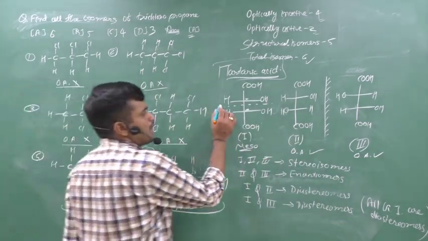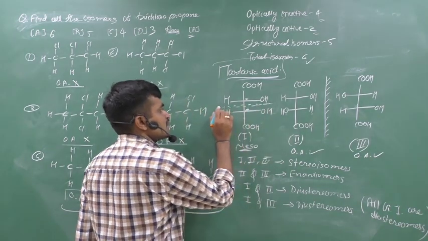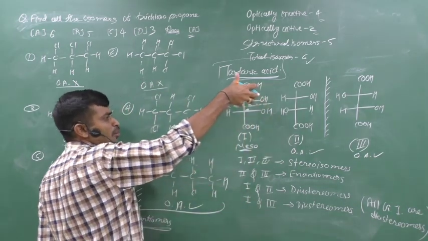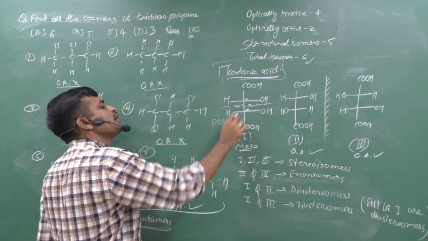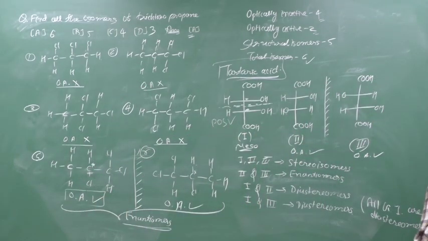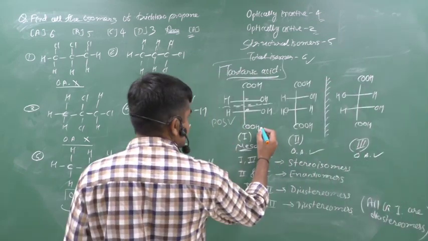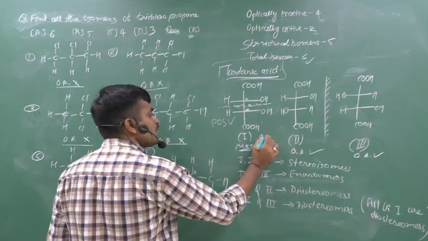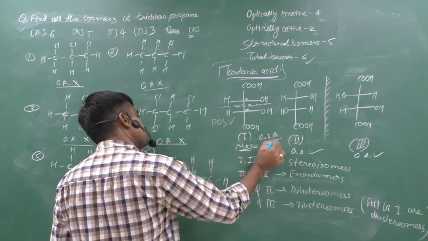If we pass a plane through this molecule, yes, it can divide the molecule into two equal parts. Therefore, you can say that the compound has a plane of symmetry. It can have two chiral centers, but it is an optically inactive compound.